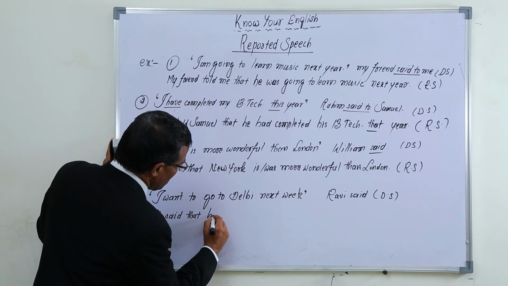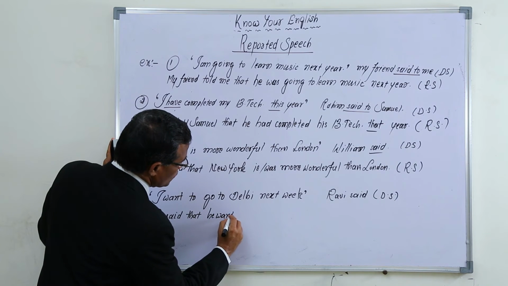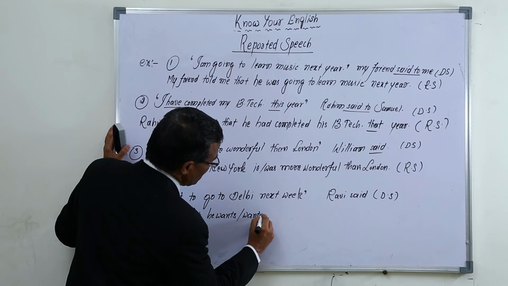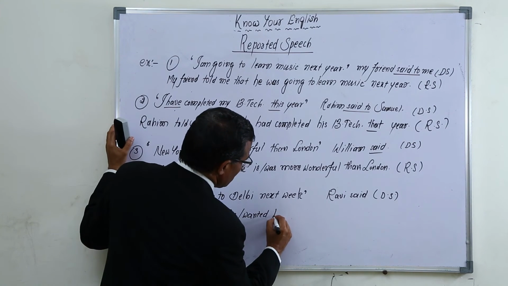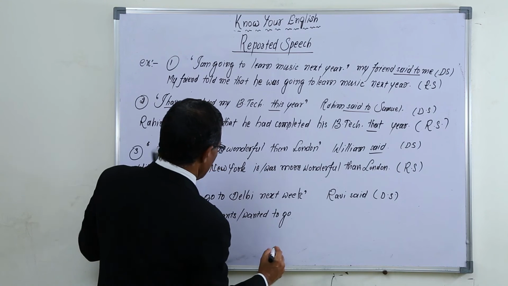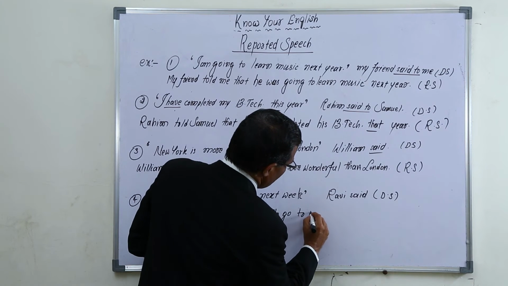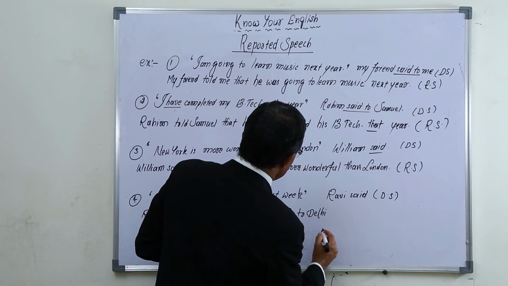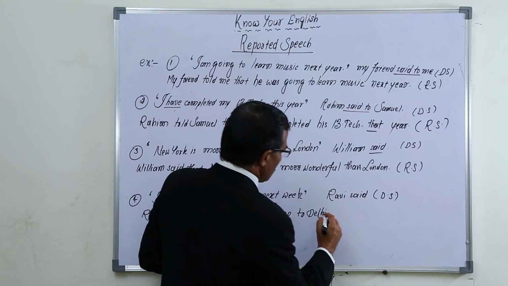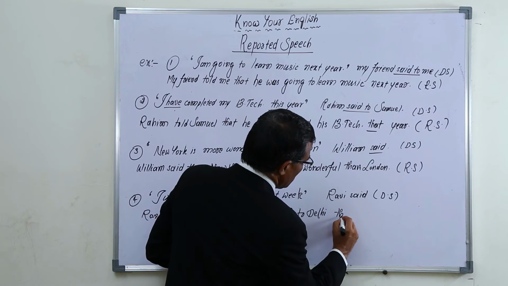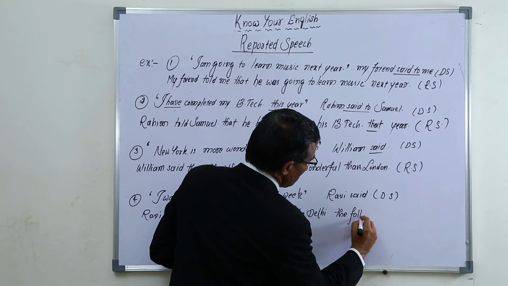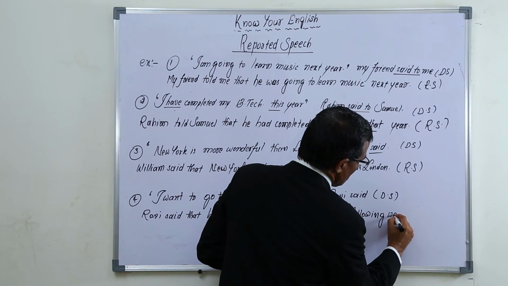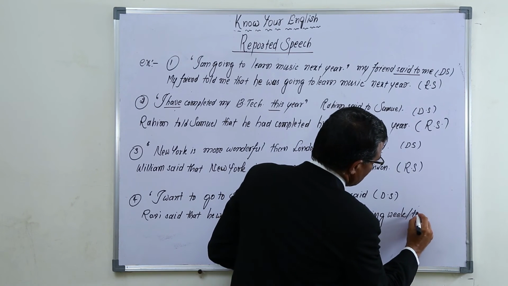He wants, or wanted, to go to Delhi the following week, or the next week.